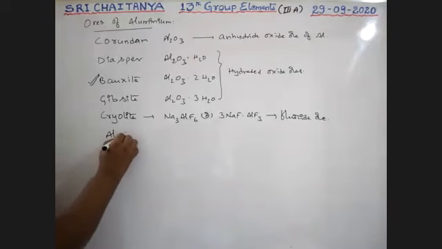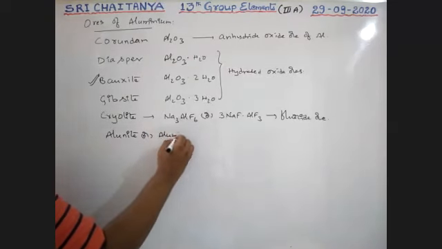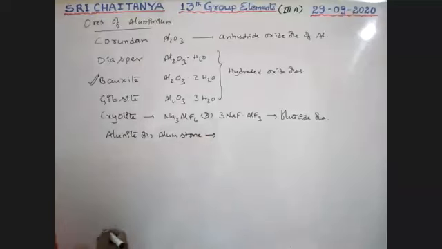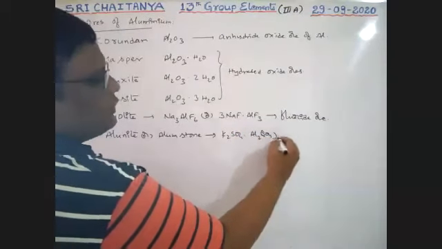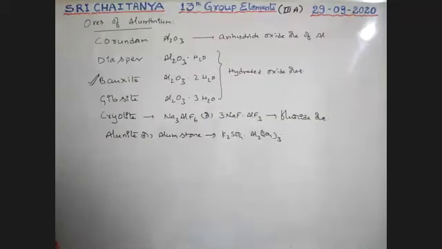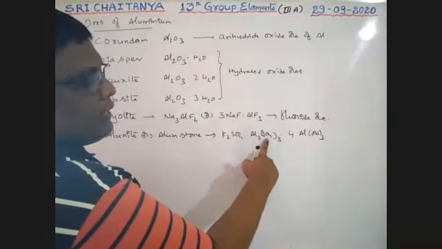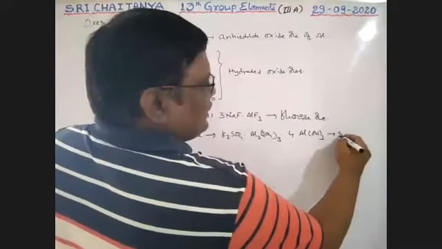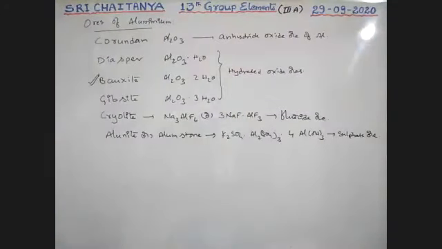Next, alunite. Alunite, also called alum stone. What is its formula? K2SO4·Al2(SO4)3·4Al(OH)3. Here aluminum is in contact with sulfate, so that's why it is a sulfate ore. Sulfate ore of aluminum is alunite or alum stone.